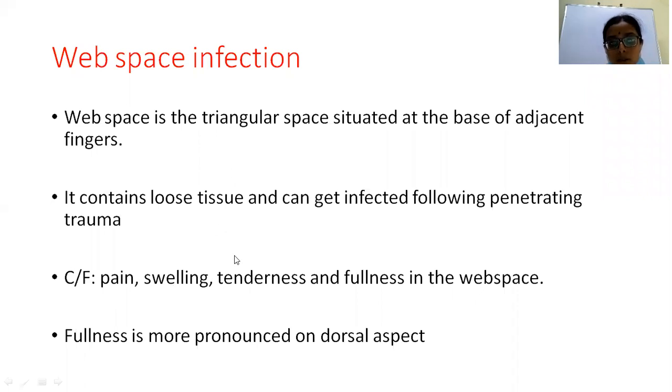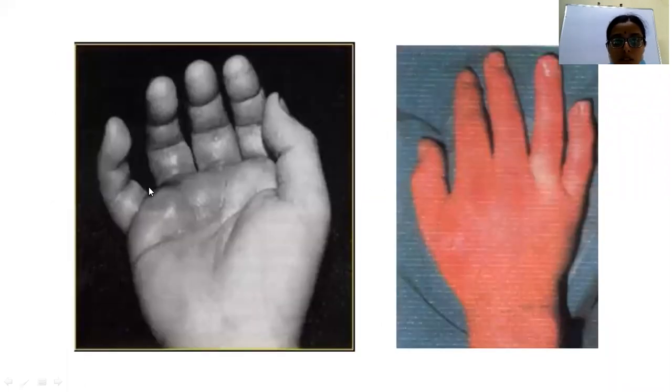And coming to the web space infection. Web spaces are the small triangular spaces found in between the fingers. These are the web spaces. Usually the infection follows some pinprick injuries like that. And here you see the web space between the little finger and the ring finger is affected. As a result, the finger is slightly abducted.